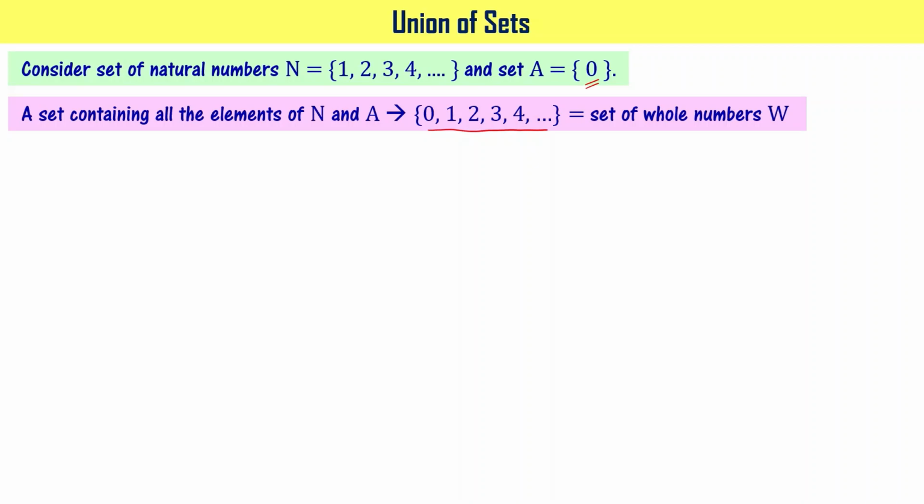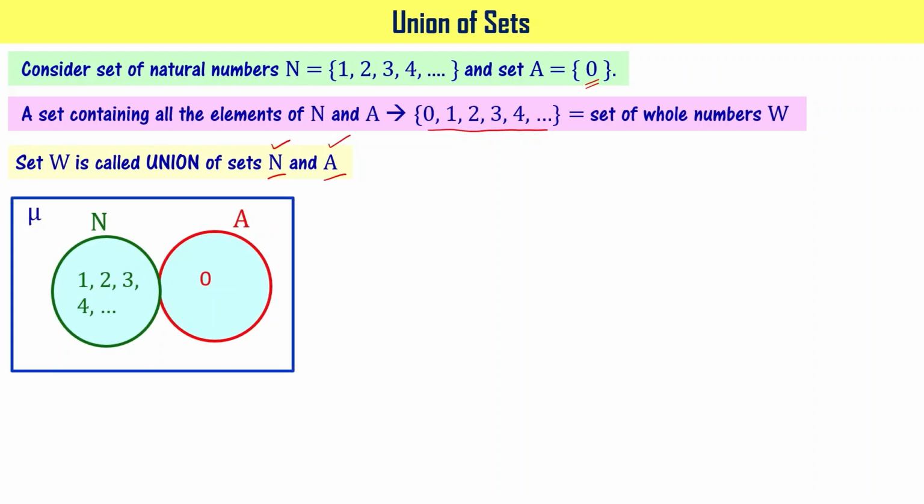Those numbers are called whole numbers. Set W is called the union of sets N and A, where N is the set of natural numbers and A is a set which has got only one element, that is 0.